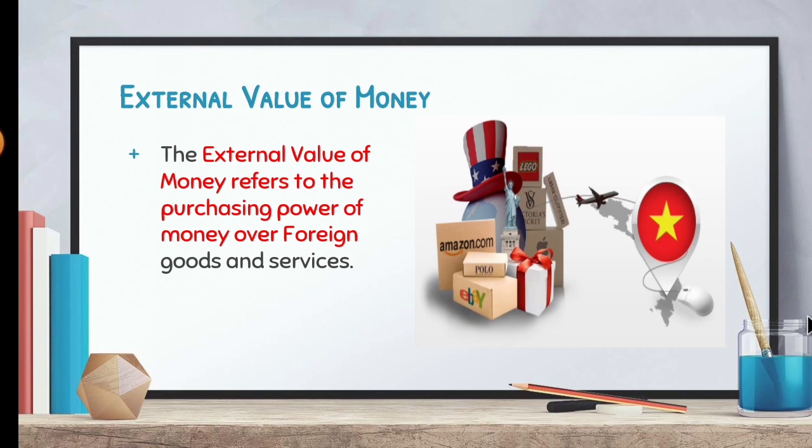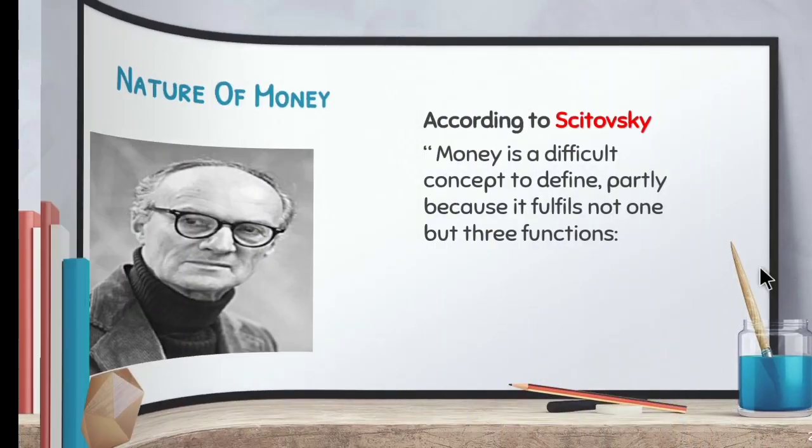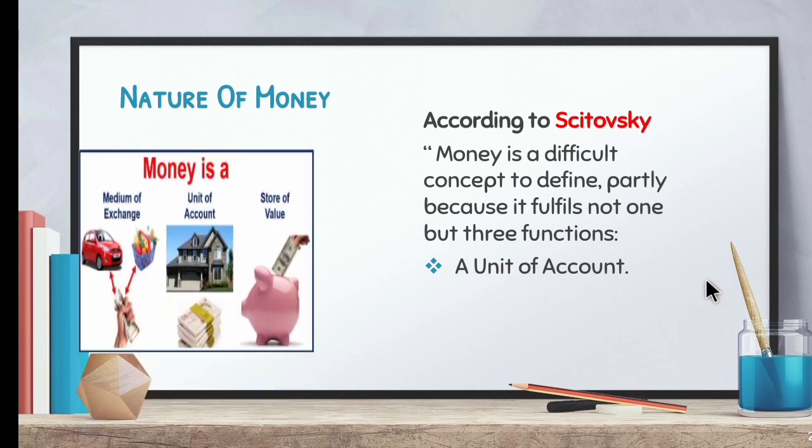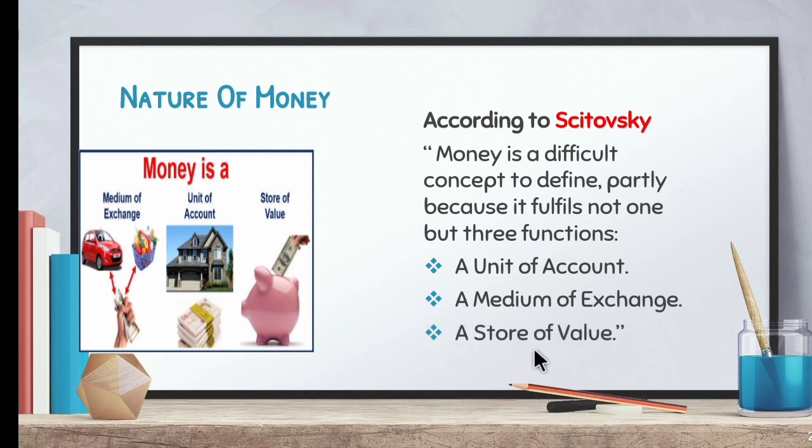Now let's see the definition of money. According to Sitovsky, an economist, money is a difficult concept to define, partly because it fulfills not one but three functions. He said money is a very difficult concept to explain because it doesn't perform just one function, whereas it performs three functions. The first is that it performs as a unit of account. Second is a medium of exchange. And third is a store of value.